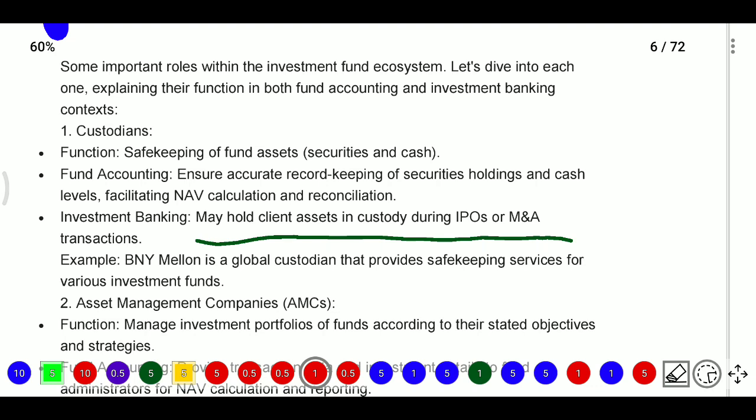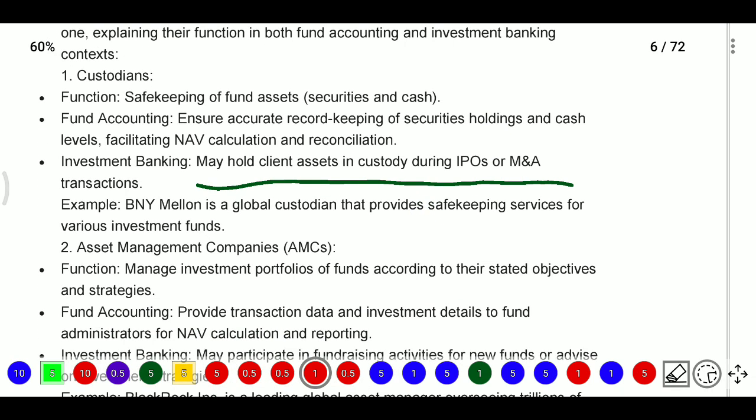Now, what is fund accounting? Fund accounting ensures accurate recording and keeping of securities holdings and asset levels, facilitating NAV calculation. They are always booking the records and accounts, and keeping the securities holdings and levels accurate.